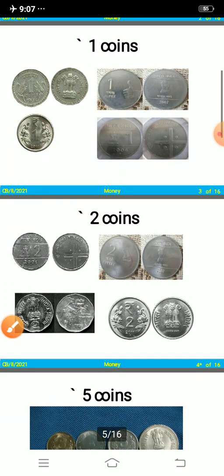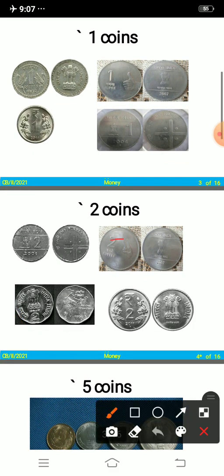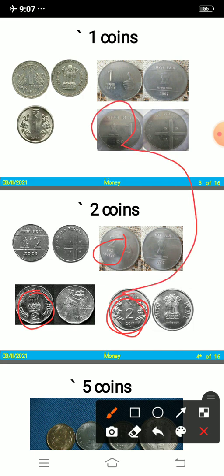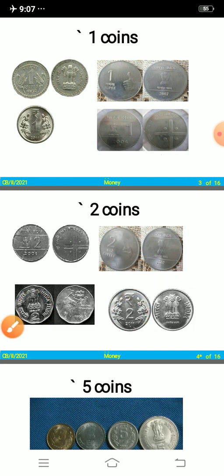Then here children, which number is written? It is written 2, right? So it is a 2 rupee coin. You can see the 2 rupee coin is different, and the 1 rupee coin is also different. So there are many different coins in 2 rupees, and there are different coins in 1 rupee also.